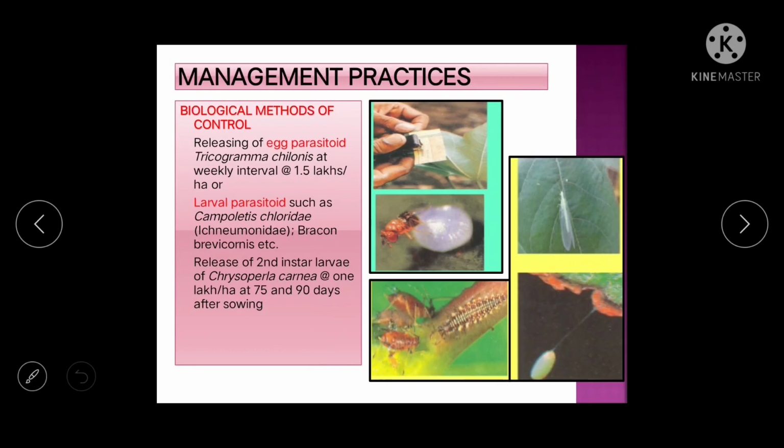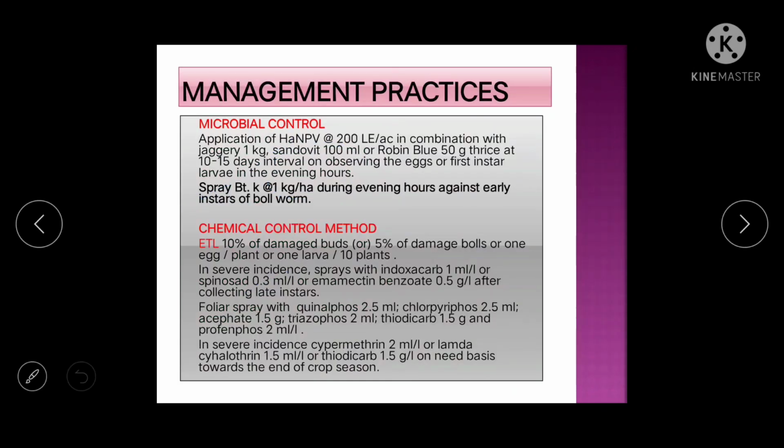So next are management practices like the biological method. You can release the egg parasitoid Trichogramma chilonis at the rate of 1.5 lakh. Then also you can release the larval parasitoid, that is Campoletis chloridae, or Bracon species also you can release. Then Chrysoperla carnea also you can release.